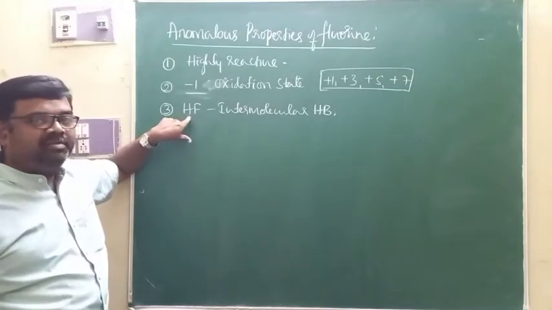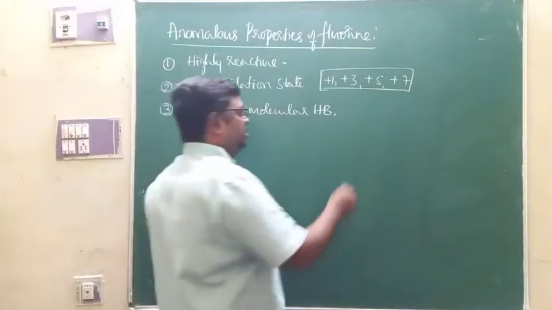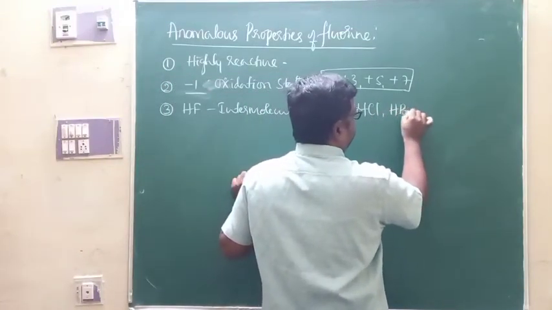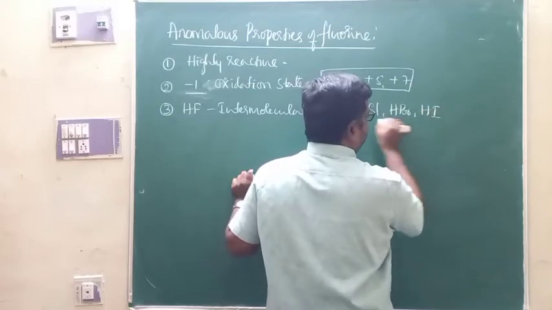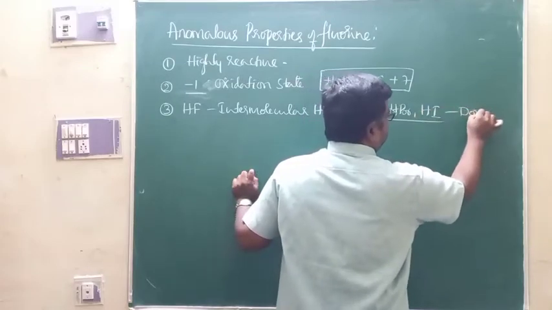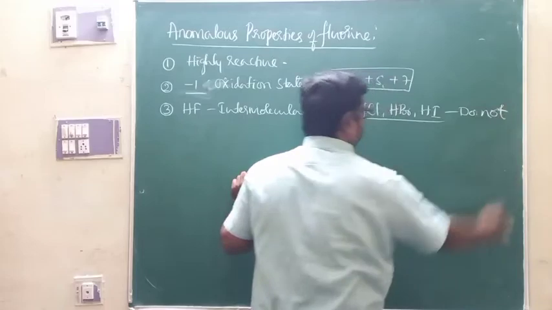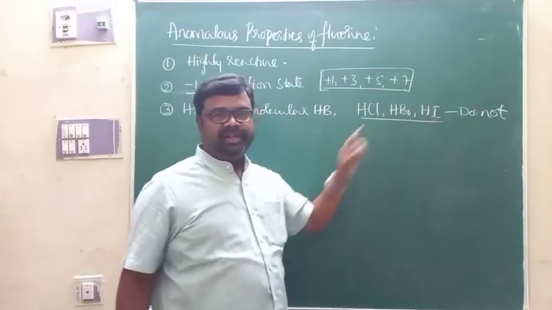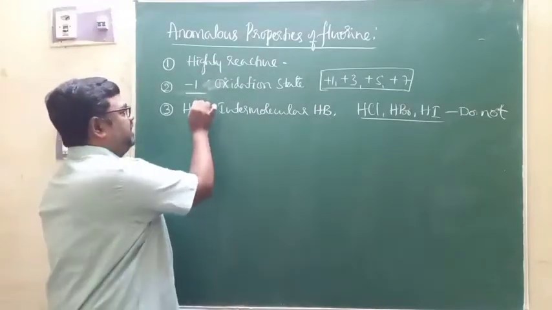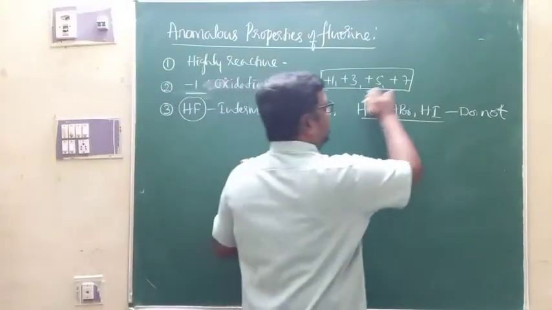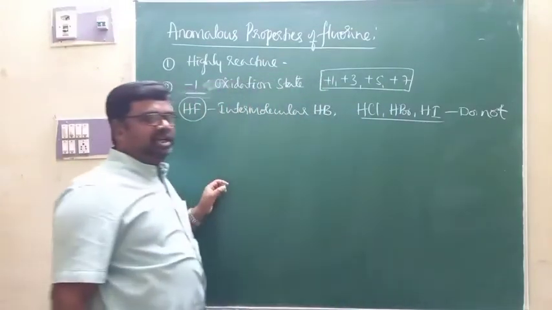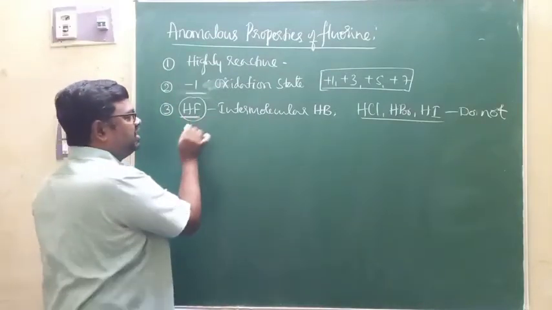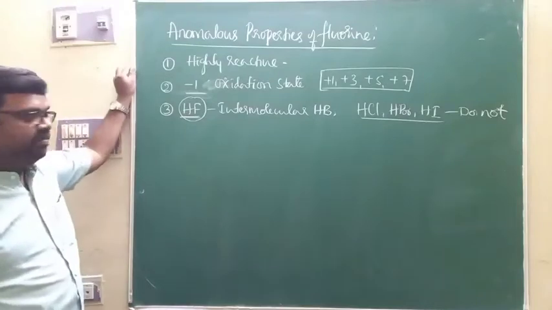It undergoes intermolecular hydrogen bonding, whereas other hydrides of group 17 like HCl, HBr, HI, do not undergo intermolecular hydrogen bonding. Except hydrogen fluoride, other hydrides of group 17 do not undergo intermolecular hydrogen bonding. Only HF undergoes intermolecular hydrogen bonding.